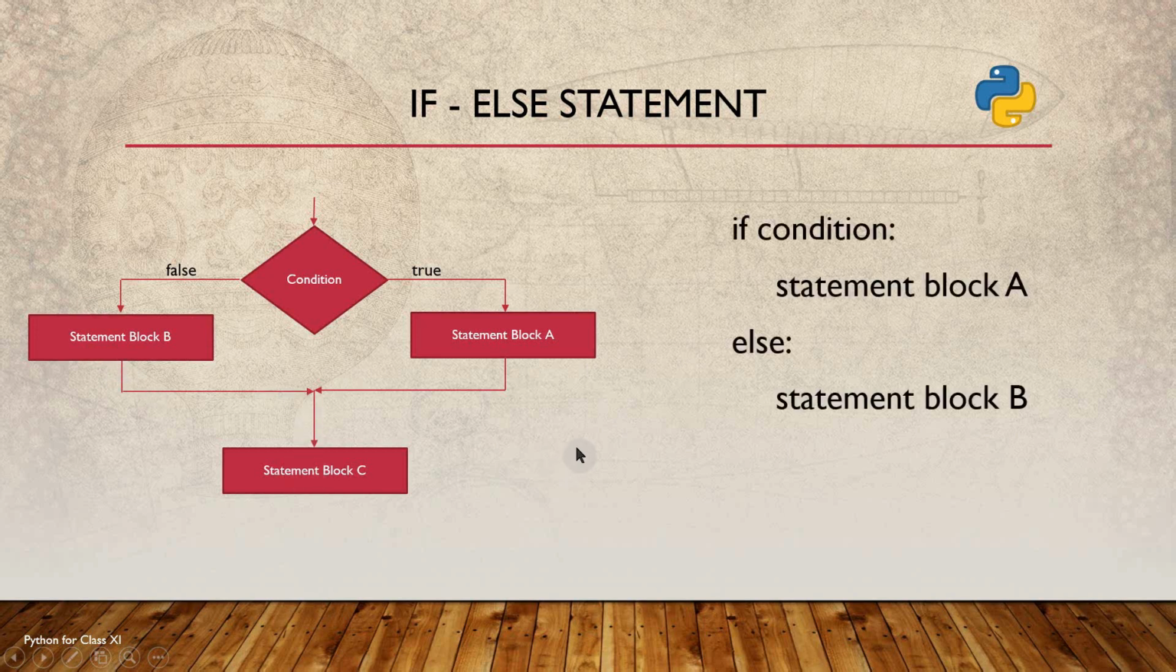If you see the format of this, there is a keyword if and then the condition. After that, a colon. If this condition evaluates to true, then statement block A gets executed. And then I have used the else keyword here. After that, we have a colon. If this condition evaluates to false, then because of this else statement, statement block B gets executed.